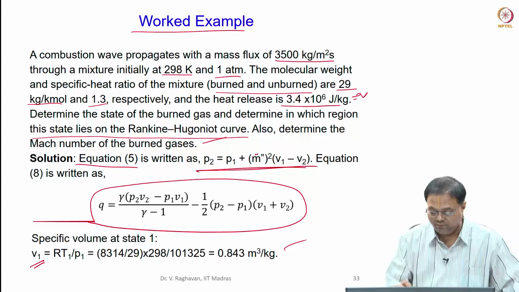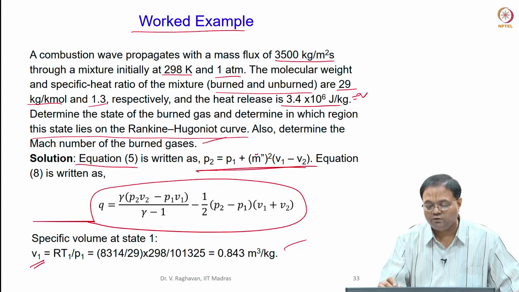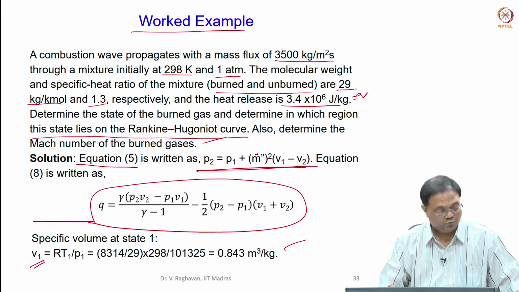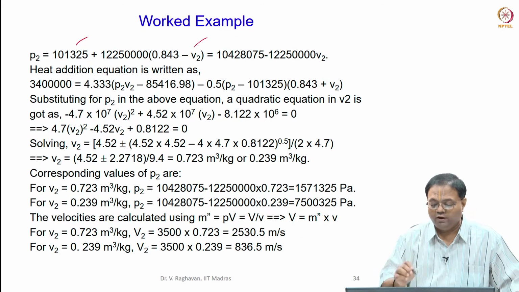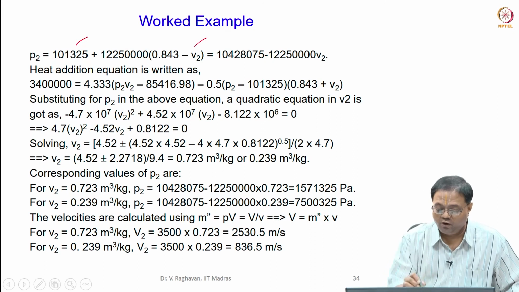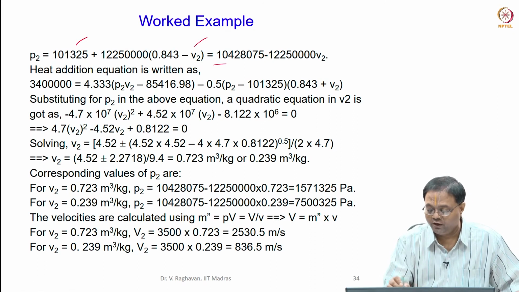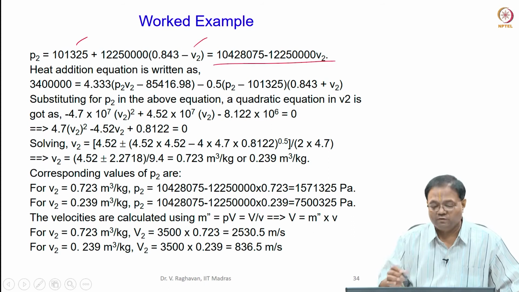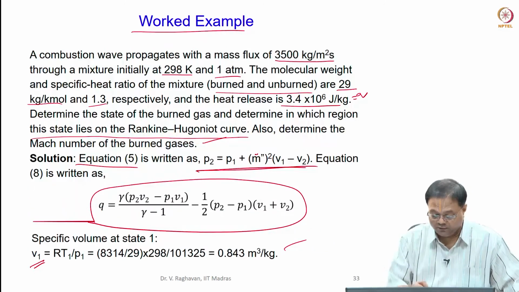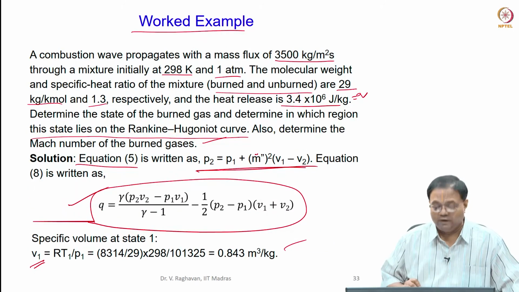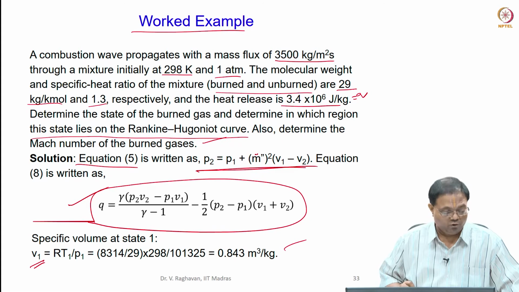So, you can see P1 plus m dot square, m dot given 3500, then V1 and V2, okay. So, V1, but I do not know V2. So, I form an equation for P2 in terms of V2 here like this. Similarly, heat addition, this equation 8, that is the Rankine-Hugoniot equation.